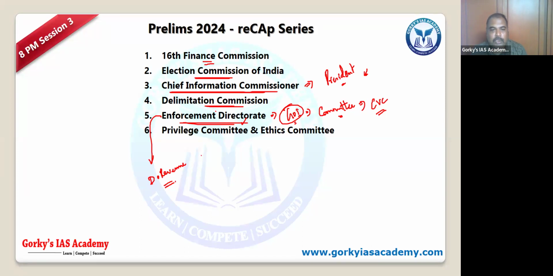But there was an amendment recently where they have a 1 year extension for 3 terms. I mean, when a term ends, they are eligible for a year of extension. That was one important amendment which was given.